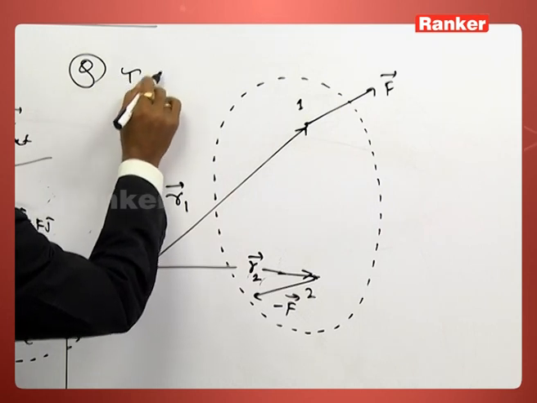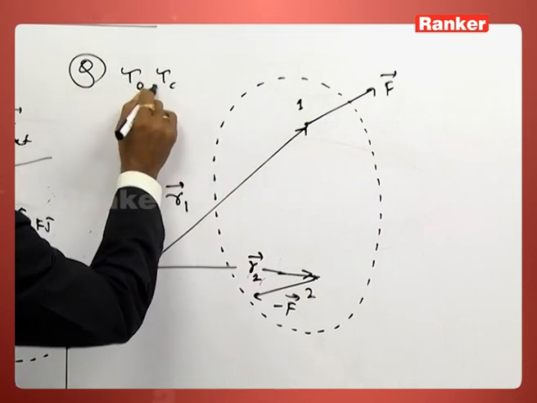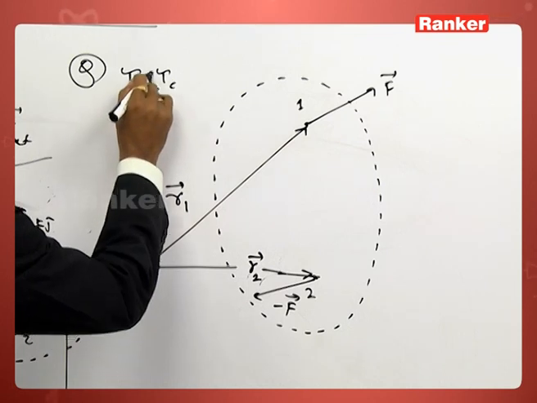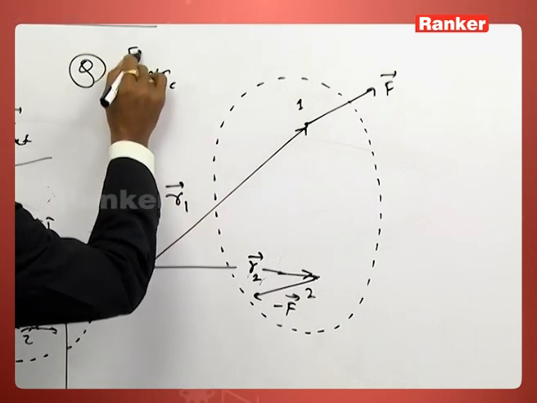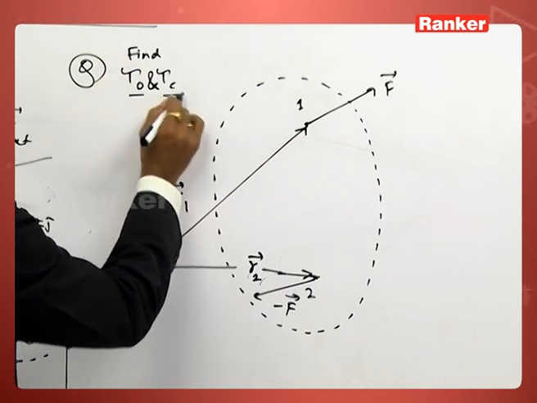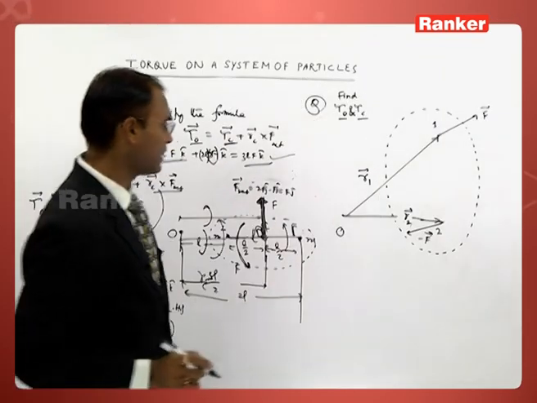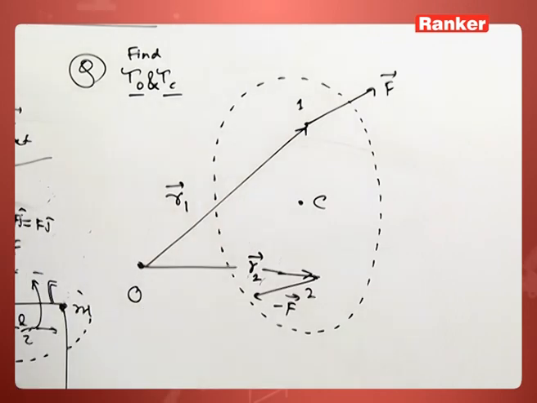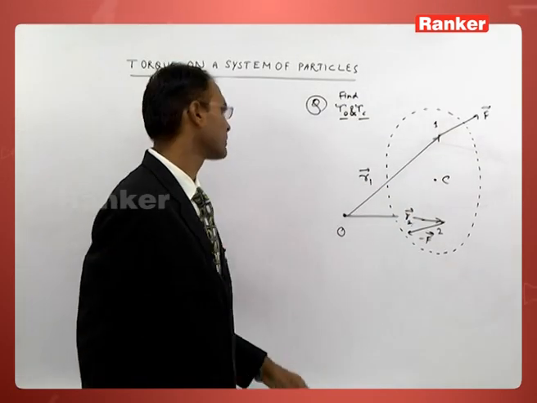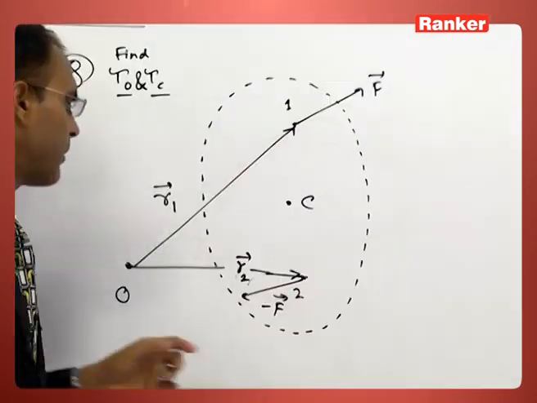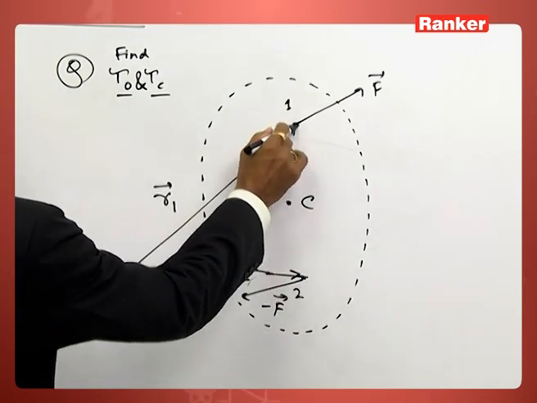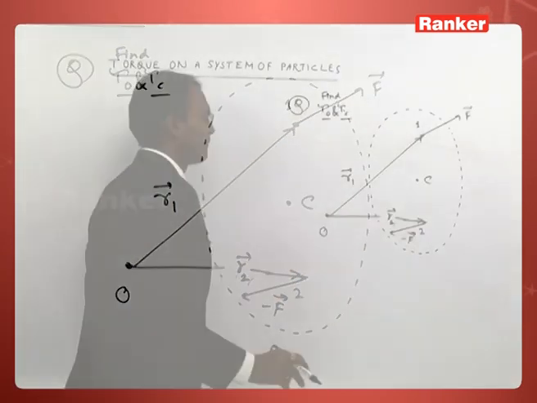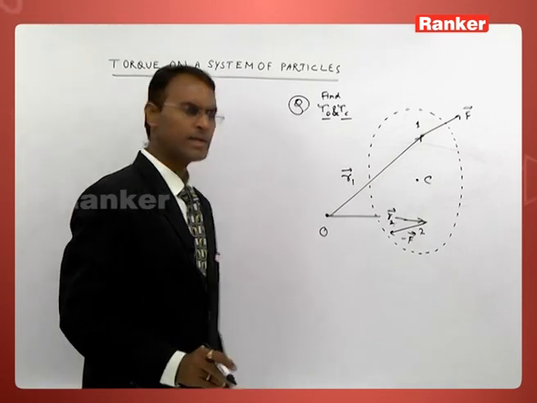We have to calculate torque about O, torque about C, that is, find torque about any outside reference point and torque about the center of mass point. So in this problem, there is a system of two particles and two forces are acting.